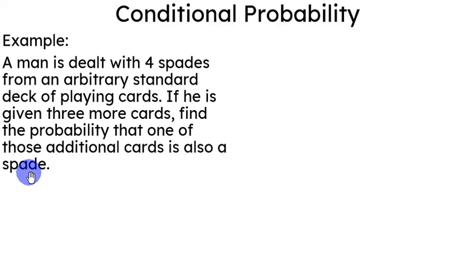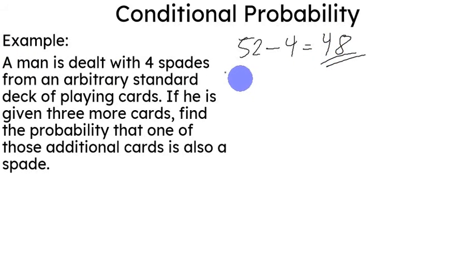Alright, so let's analyze this one. A man is dealt 4 spades already. That would mean, out of the 52 playing cards, we remove the 4 spades and we get 48. If he is given 3 more cards, we're looking at the man getting 3 more cards out of the 48.